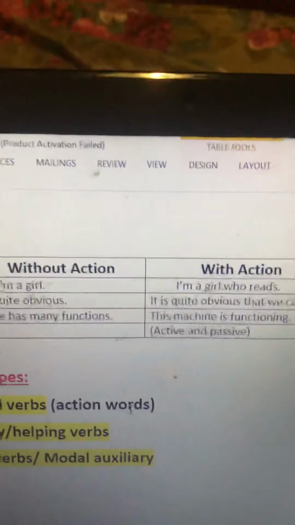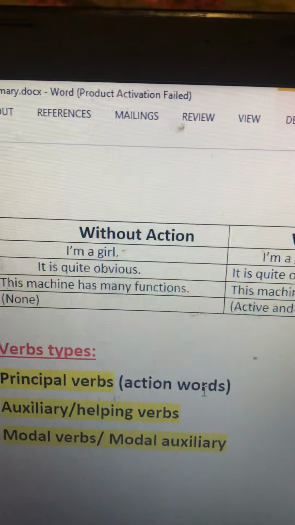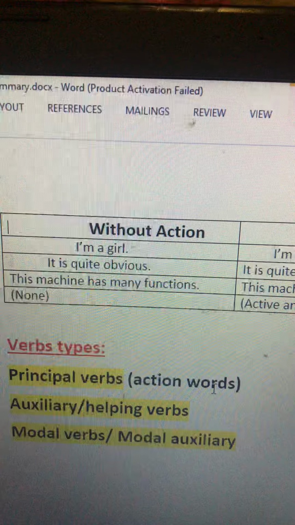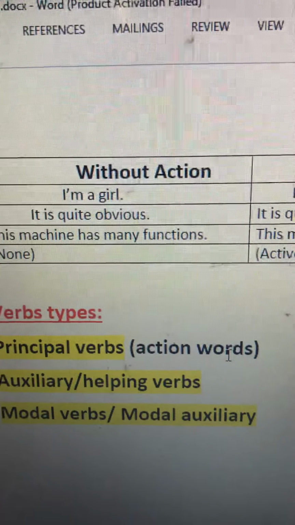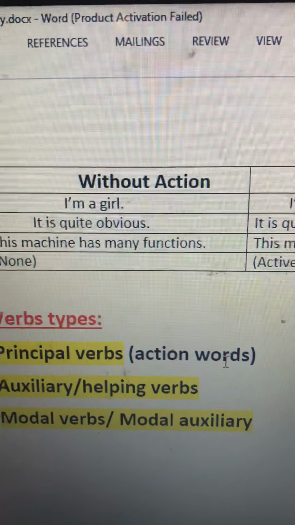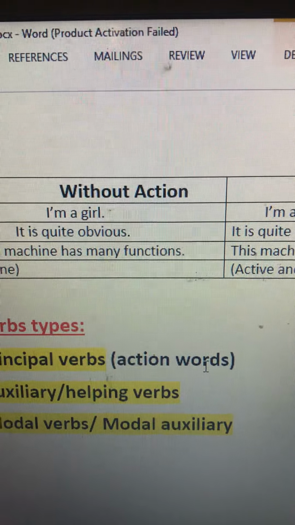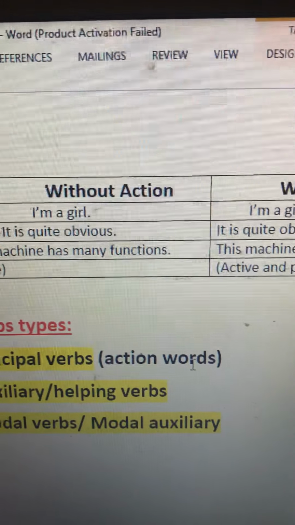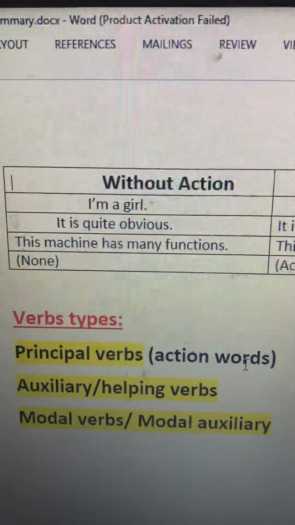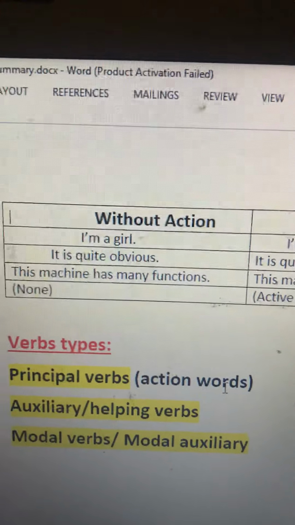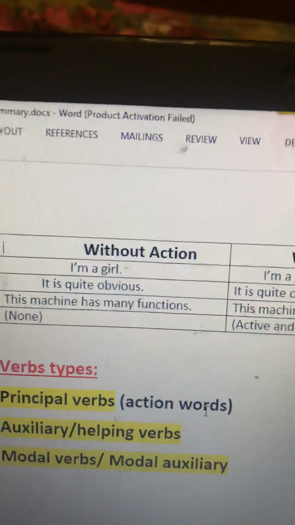So when it is about no action, remember you use just nouns and adjectives. For example, in the first sentence you can see it's just a noun, the girl. In the second sentence, we don't have any noun here. In fact, we have an adverb, an adverb of frequency, and then the other one is obvious. Obvious is an adjective. So we are without a verb so far. Okay, look at the next sentence. This machine has many functions. Again, we don't find any verb here, but has is there, which is just an auxiliary. We are going to talk about it in a while.